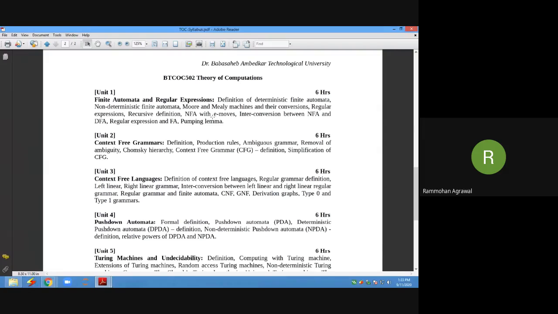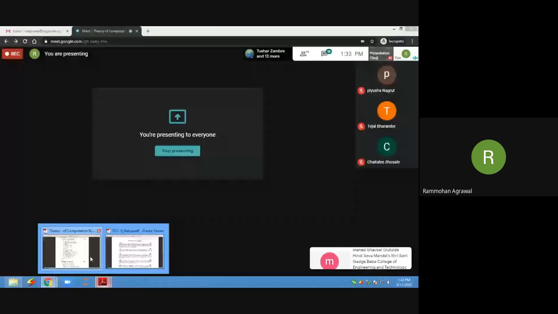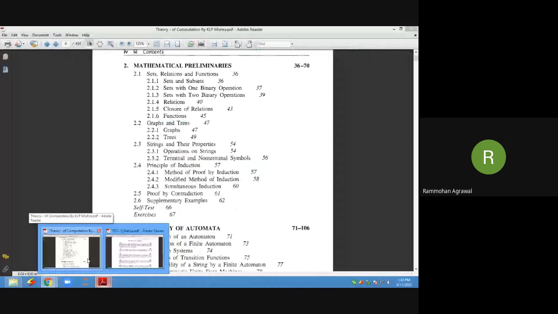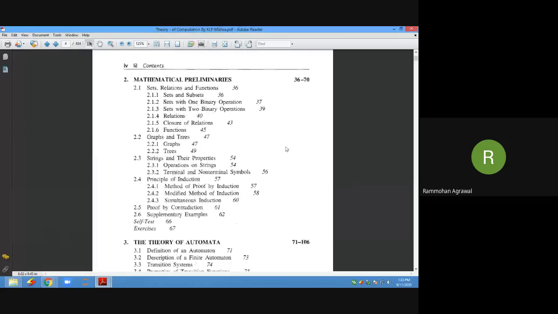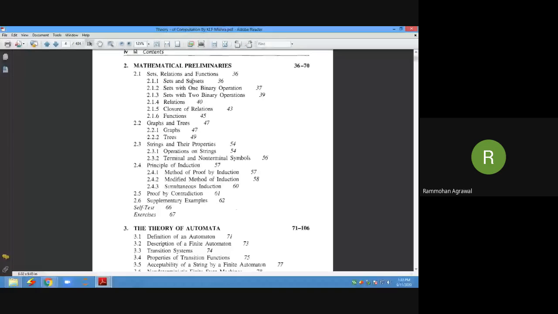Okay. So moving forward, but before that, in order to study automation, there are some prerequisites. You should know what a set is, what a function is, what the properties of sets are, what a union operation is, what a concatenation operation is, what joining or combining two strings is, string operations, what a graph is, and what a tree is. These are the concepts which we should know prior to learning theory of computation.